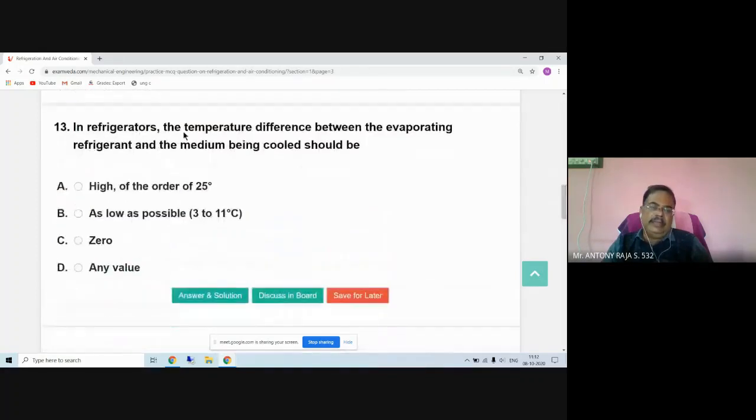In refrigerator, the temperature difference between the evaporating refrigerant and the medium being cooled should be. So simply the temperature difference between the evaporating refrigerant means temperature difference available in the evaporator and the medium being cooled. What is the answer for this?